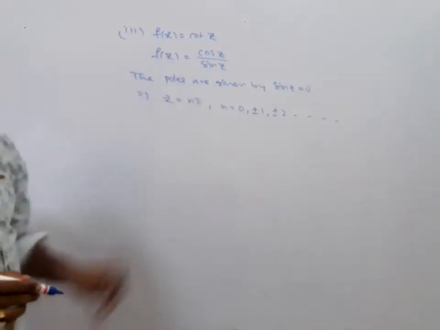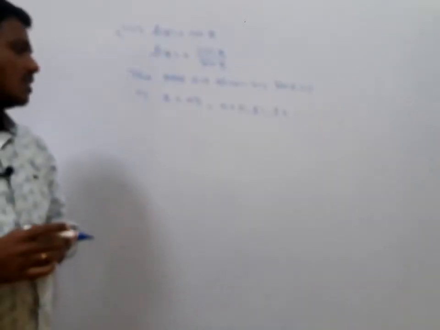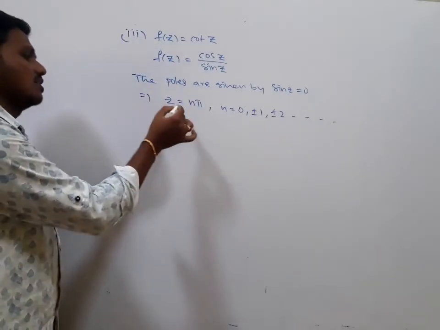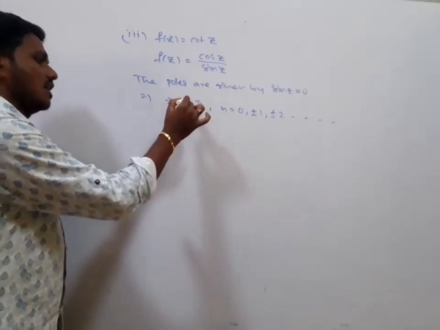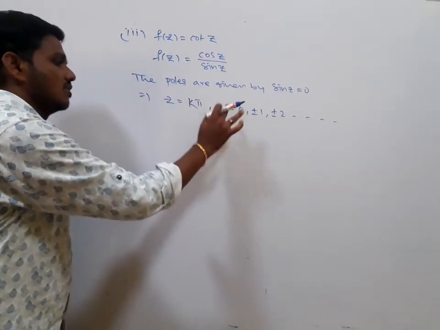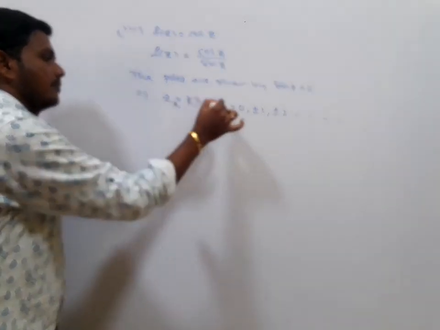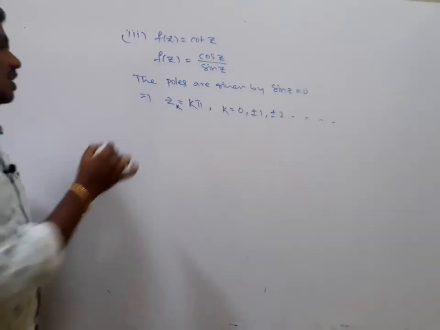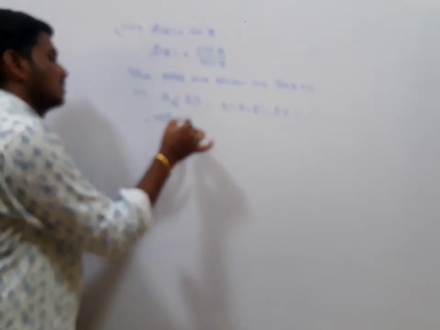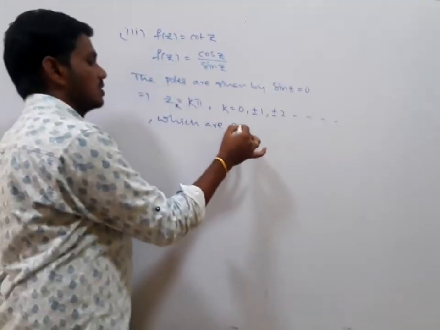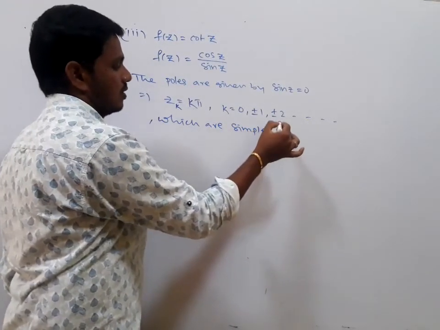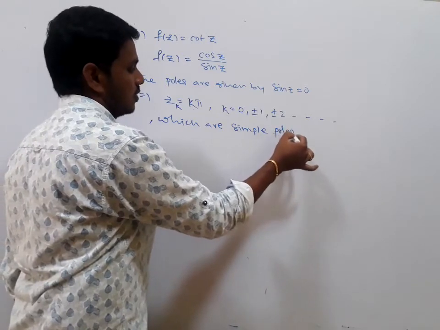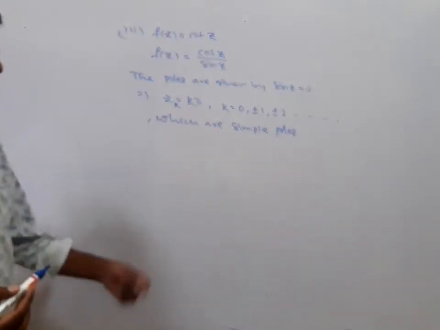n equals 0 is one simple pole, n equals 2 is a simple pole. Or simply, taking k pi, z_k with k equals 0, plus or minus 1, plus or minus 2, these are simple poles. Infinite number of poles, and each pole is simple.